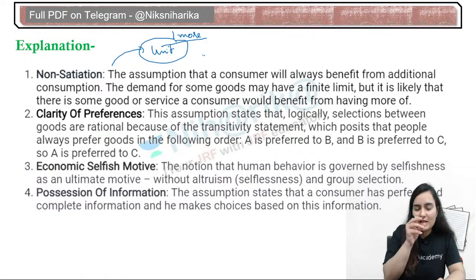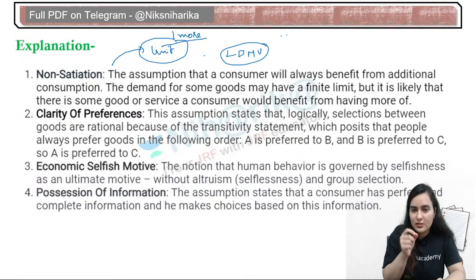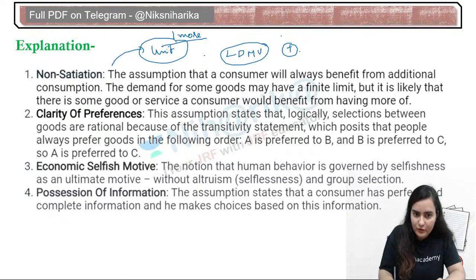Basically it supports the law of diminishing marginal utility, that till one point there will be something additional, something marginal in your consumption, but after a particular point of time it will go on reducing.